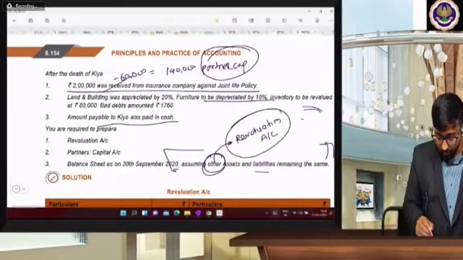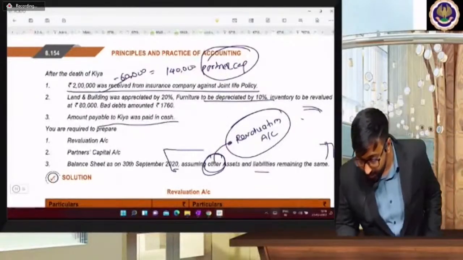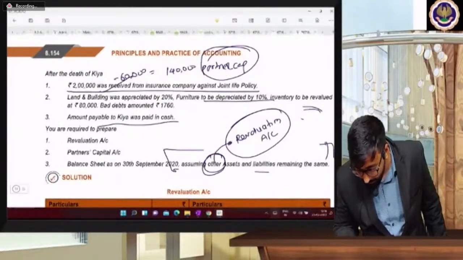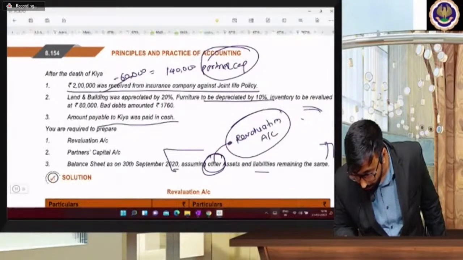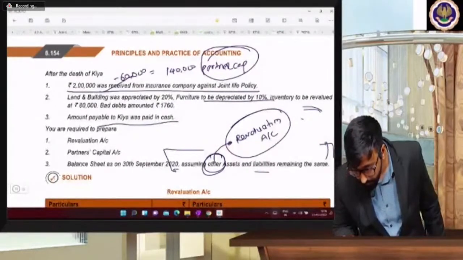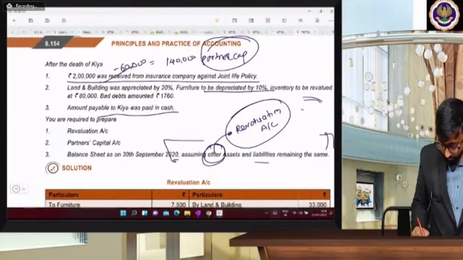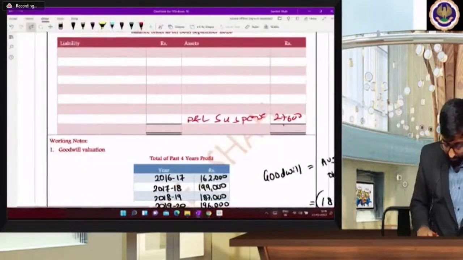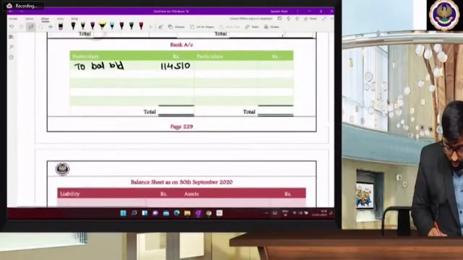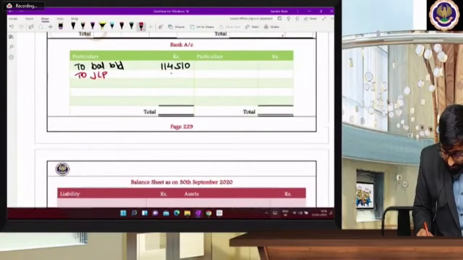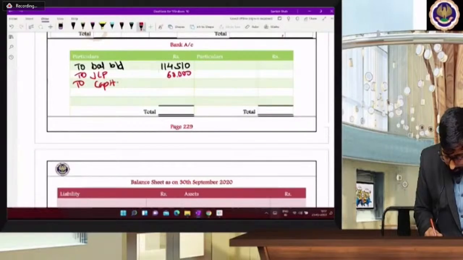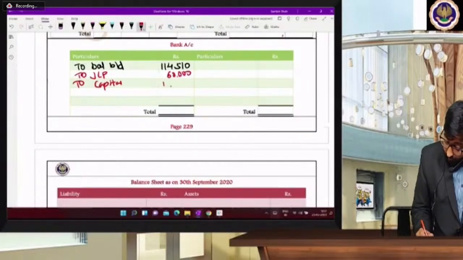Yes. Now one more adjustment, bank account debit to partners capital. Which one, beta? Joint life policy. In the bank account you will add, in red pen, bank account you will write to joint life policy 60,000 and to capital 1,40,000. 2 लाख मिले ना आपको.